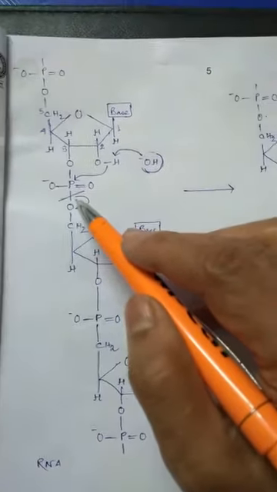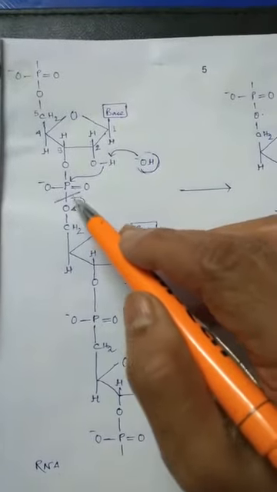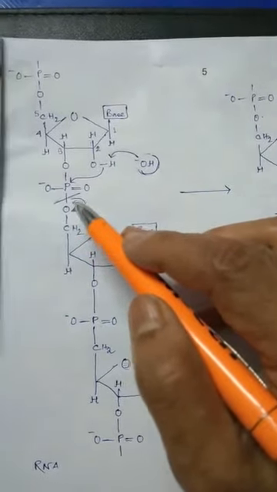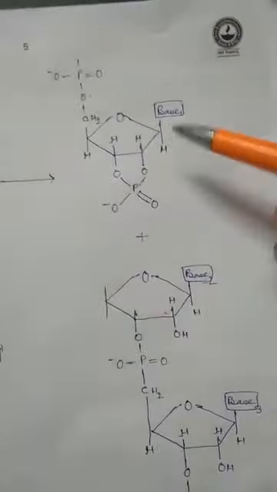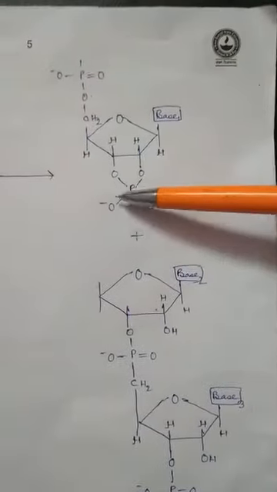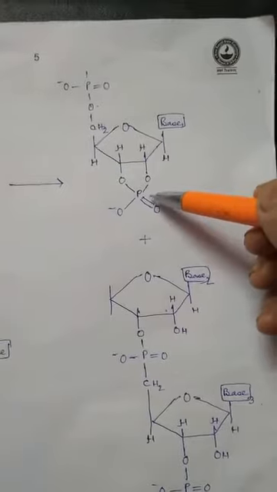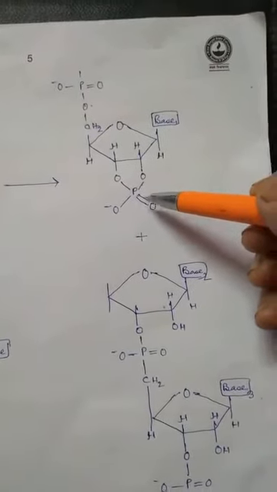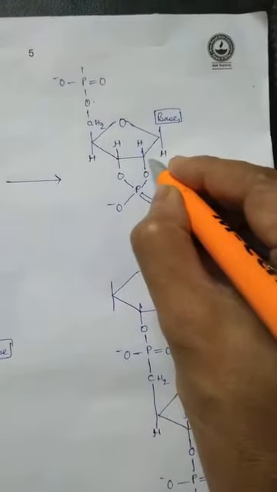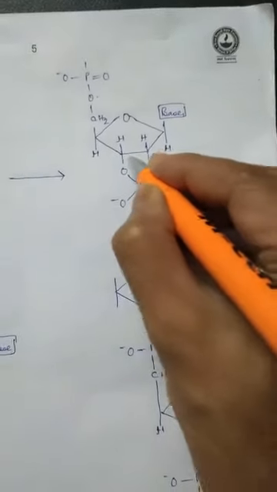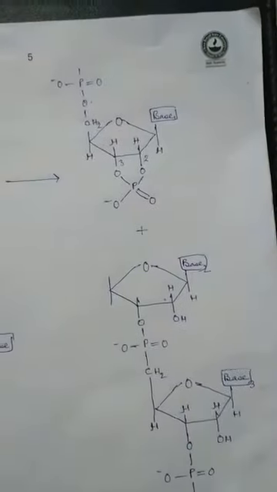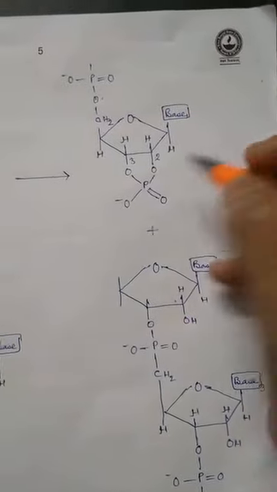So what happens after the breaking down of this phosphodiester bond? Now have a look at this. After this, there is a substance known as the 2',3' cyclic compound.